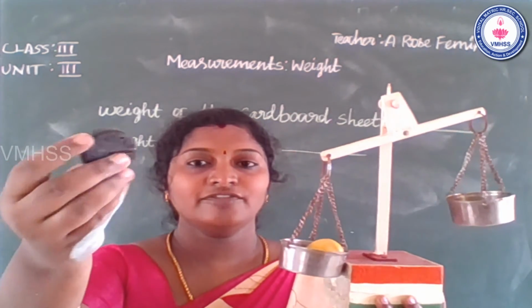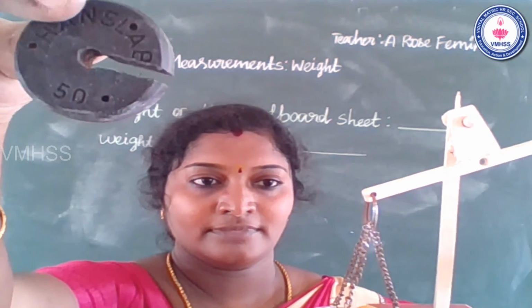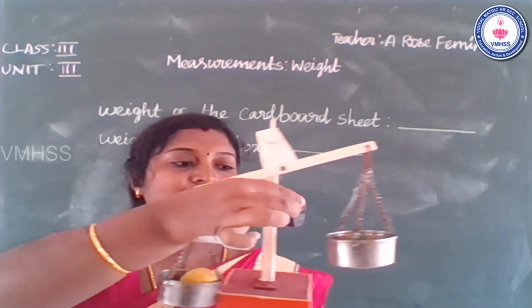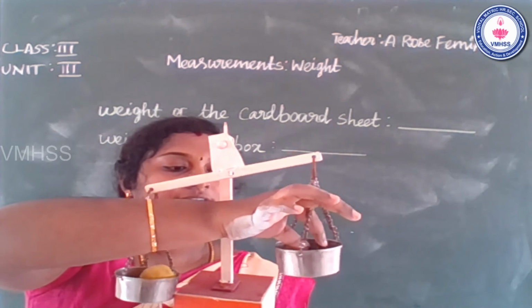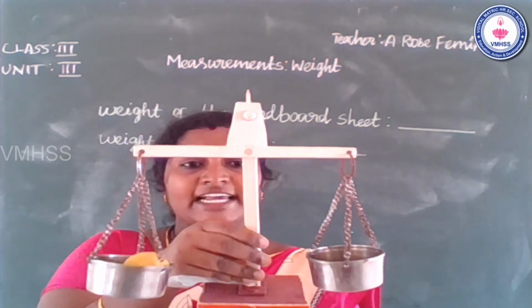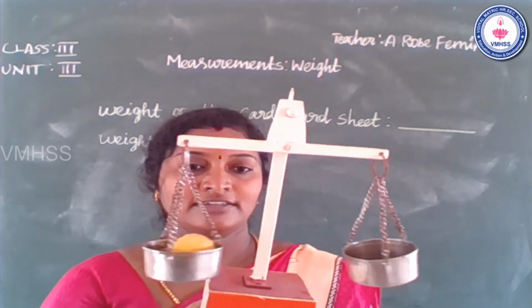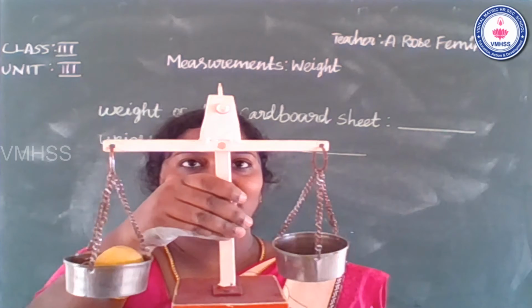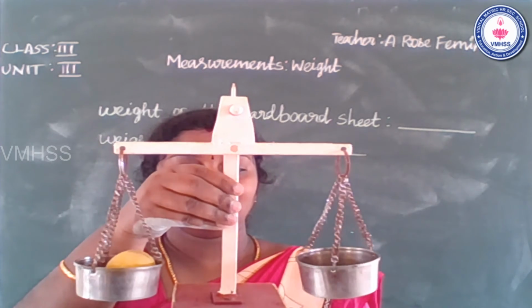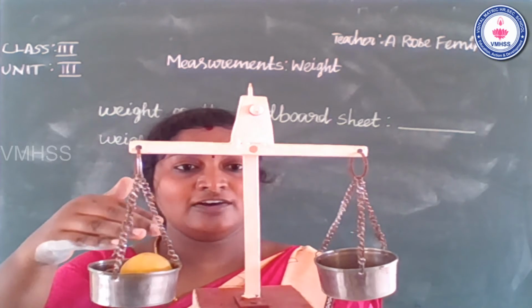So this is a 50-gram stone. So I compare. Which one is heavier in weight? Students, tell the answer. Which one is the heavier weight? Or equal weight.